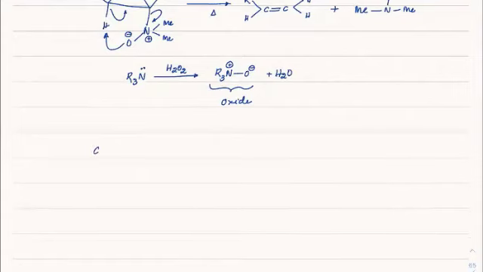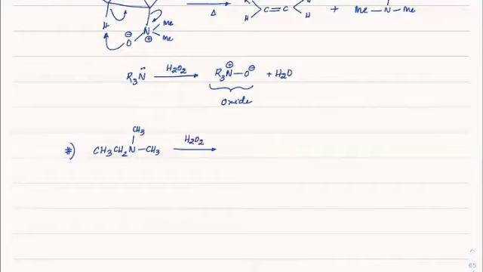For instance, a question can give you a molecule like this: CH3CH2N with three methyls, tertiary, being heated with H2O2.